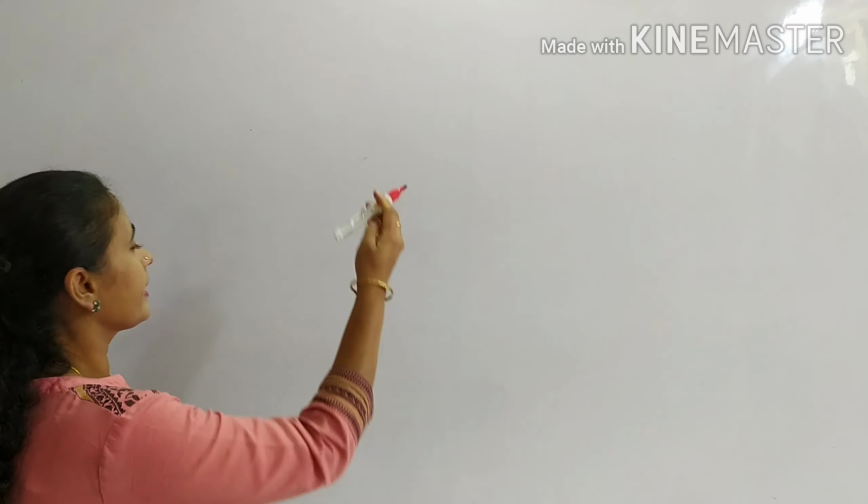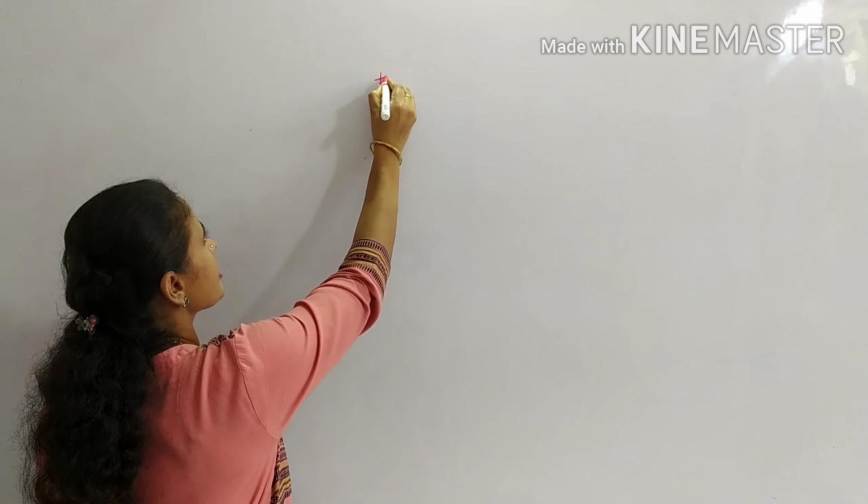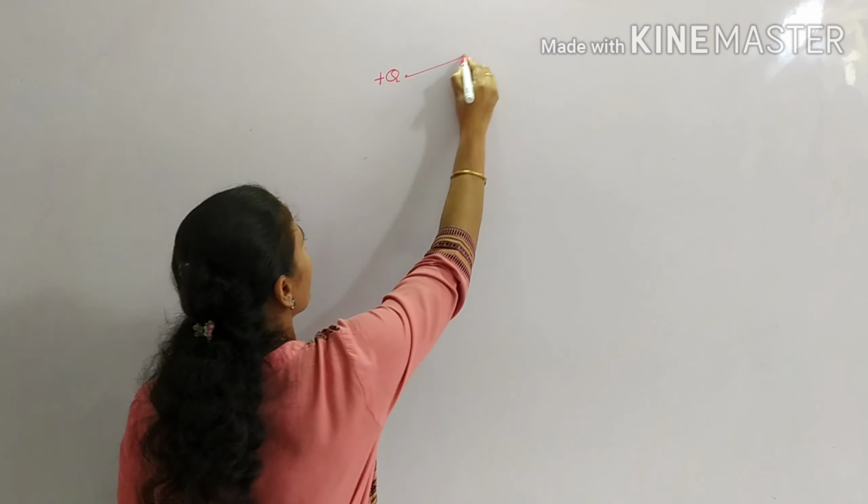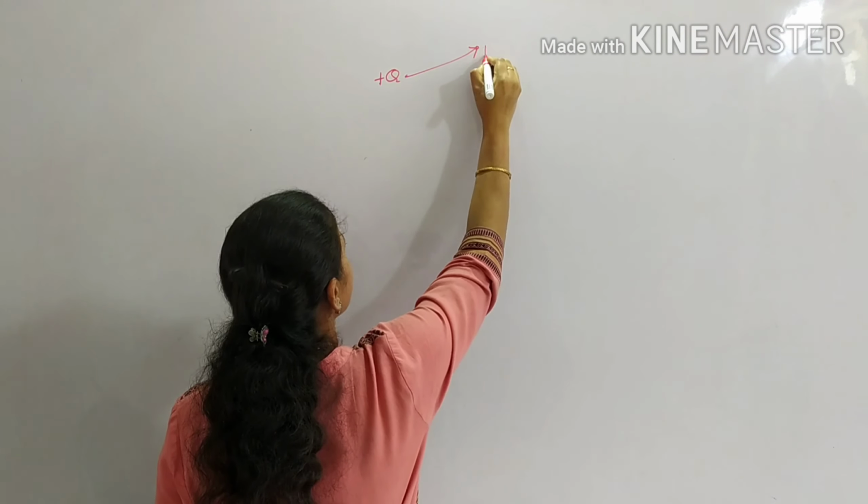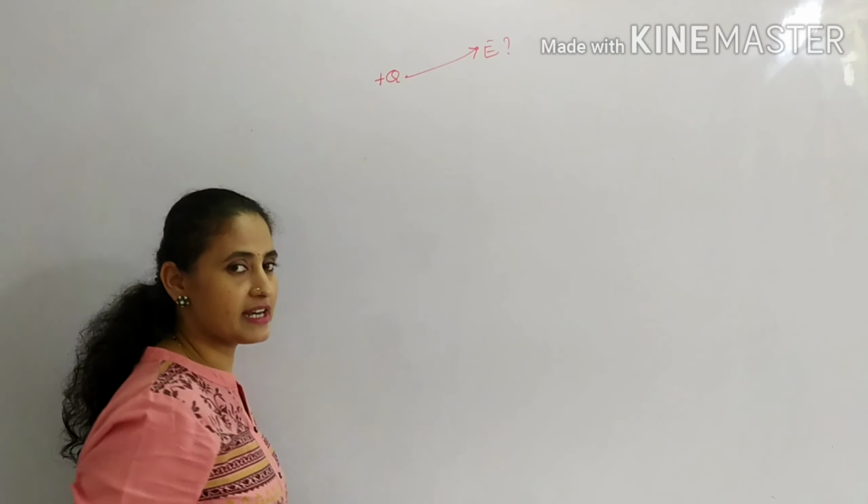In the previous lecture, we have seen the electric field due to a point charge. Let any positive charge be at one place. What is the electric field at some other place?